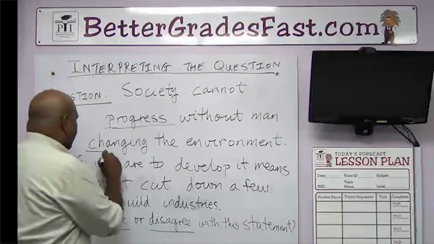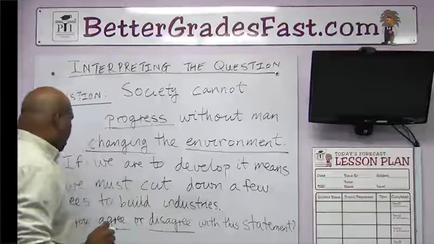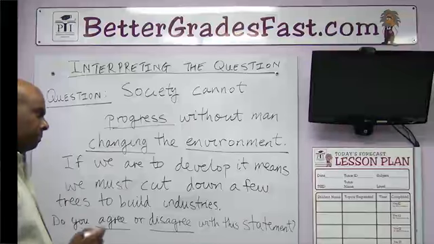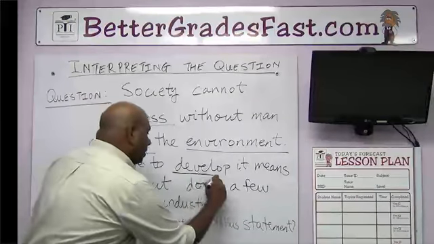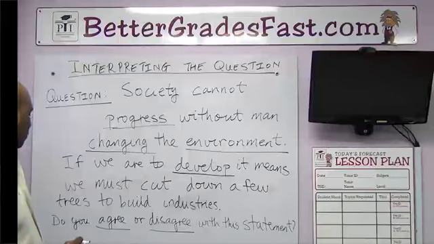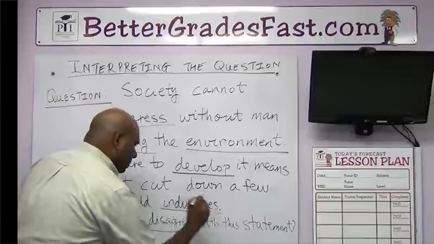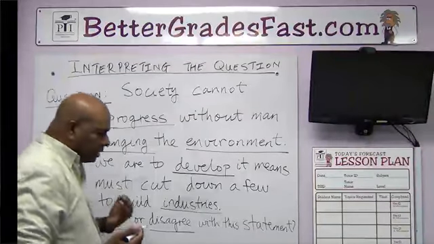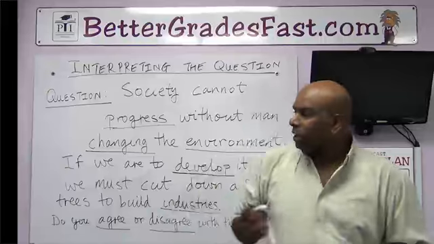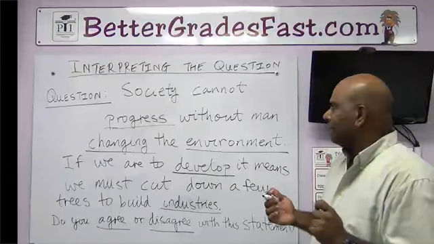Two big words again, changing and environment. If we are to develop, another word, develop, it means we must cut down a few trees to build industries. Here, industries. So let's see if we can focus on these main words to unlock what the question is asking.